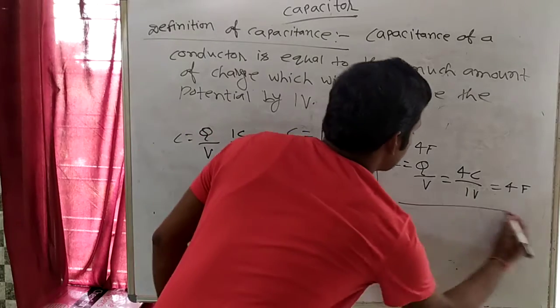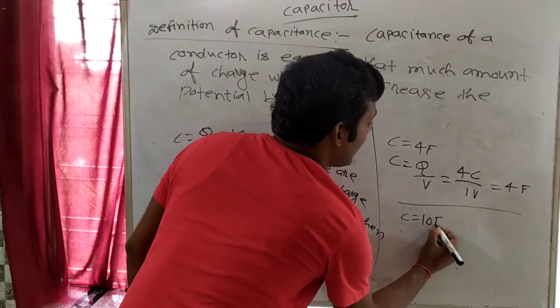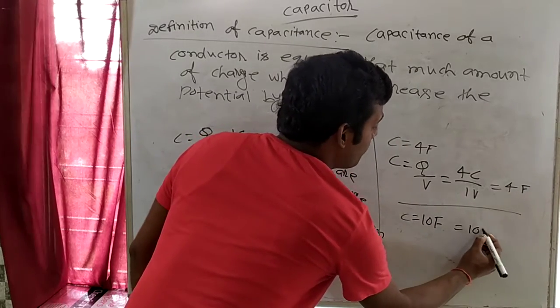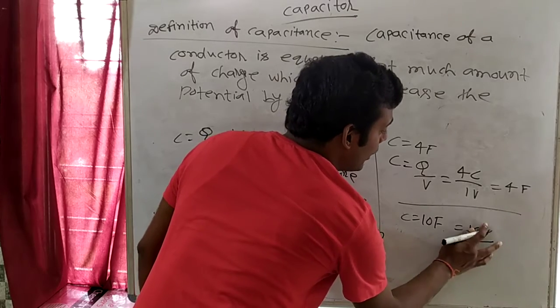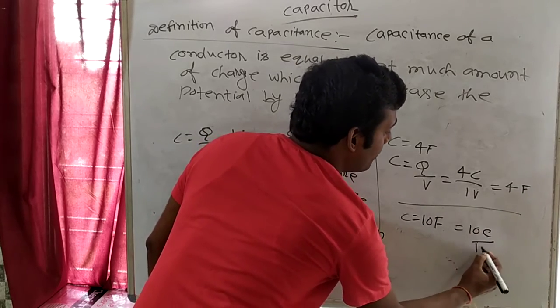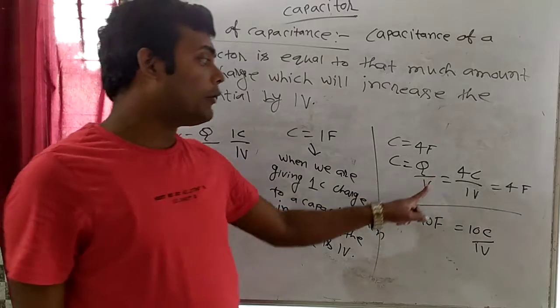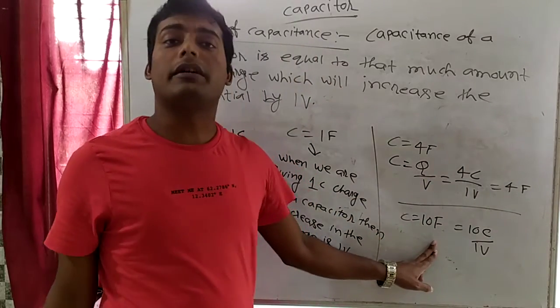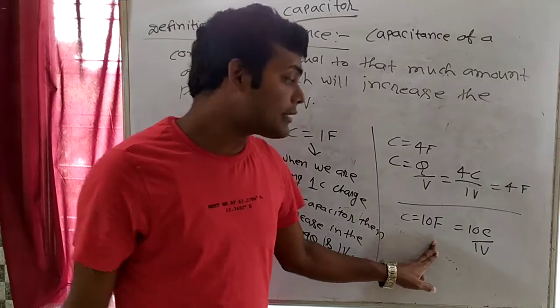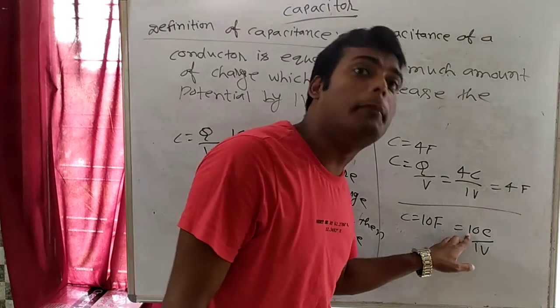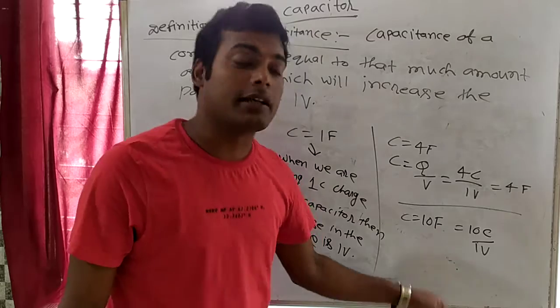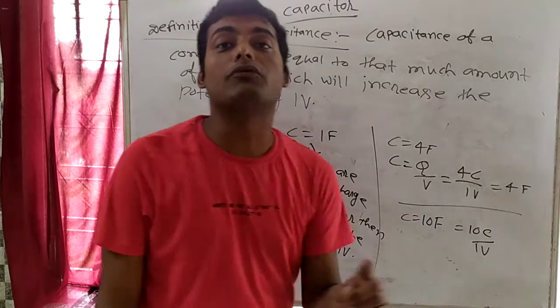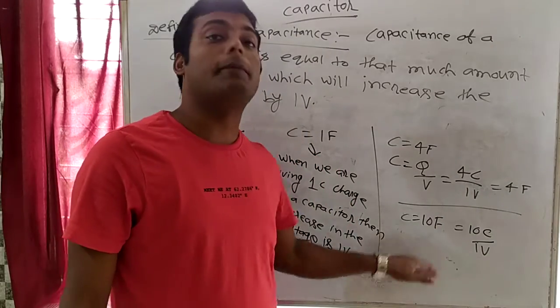What is the meaning of capacitance equal to 10 farad? 10 farad means 10 coulomb per volt. So when charge is 10 coulomb and voltage is 1 volt, the capacitance will be 10 farad. What is the meaning of this? When we give 10 coulomb charge to any capacitor, then the increment in the voltage will be 1 volt. This is known as 10 farad.